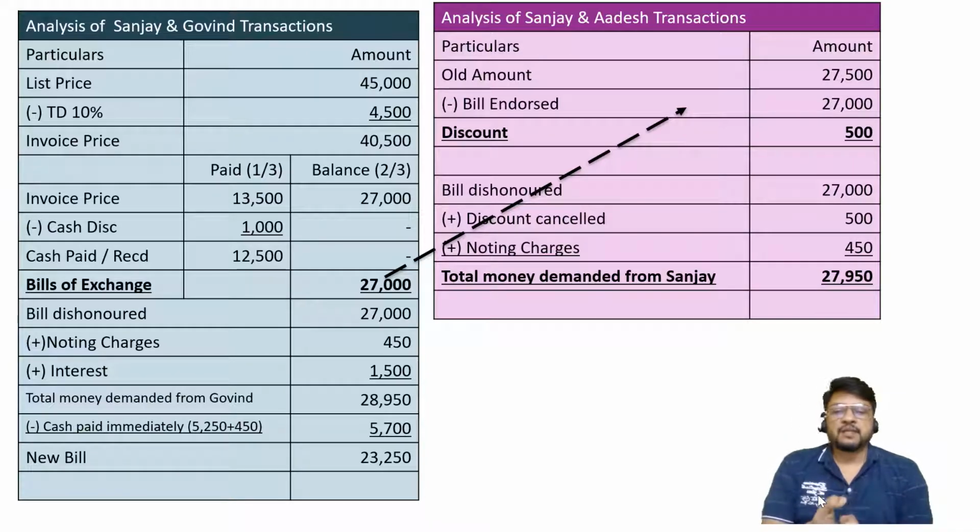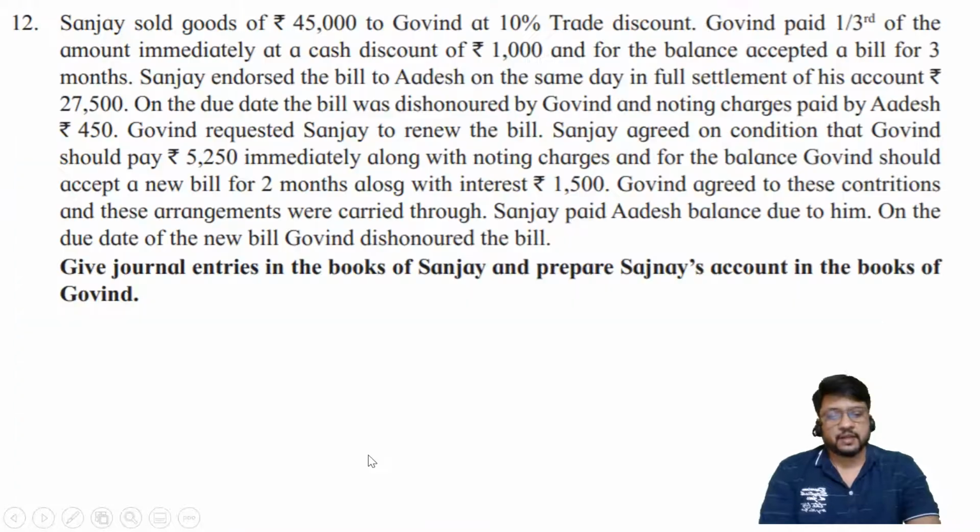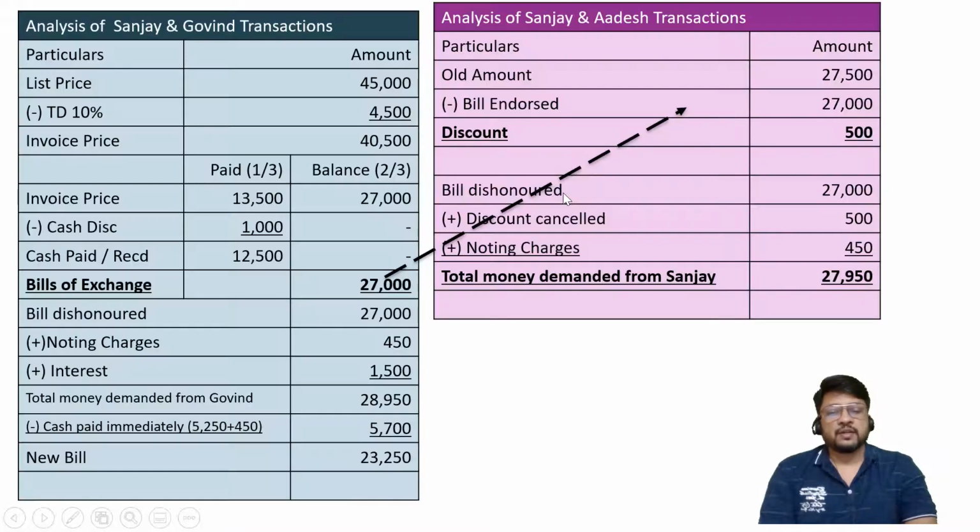Out of that he is immediately paying some cash, and how much cash is he paying? 5250 together with noting charges, so 450. That means today's cash received is 5,700. New bill is 23,250. Now, last point before I go ahead. Some students get confused. They have been told that the new bill should be together with interest, so they consider 23,250 plus interest of rupees 1,500. After making all this working perfectly, at the last moment they make a mistake. They specify new bill is equal to 23,250 plus 1,500. Please don't add 1,500 to 23,250.